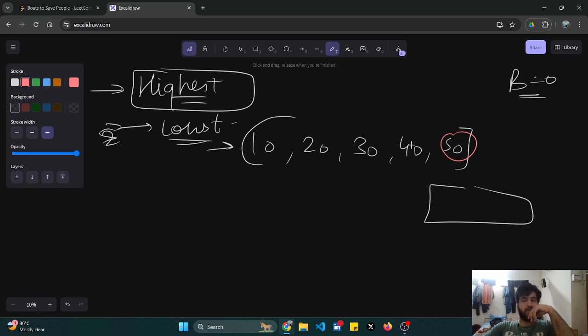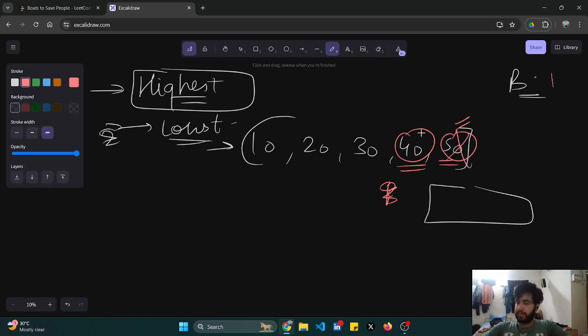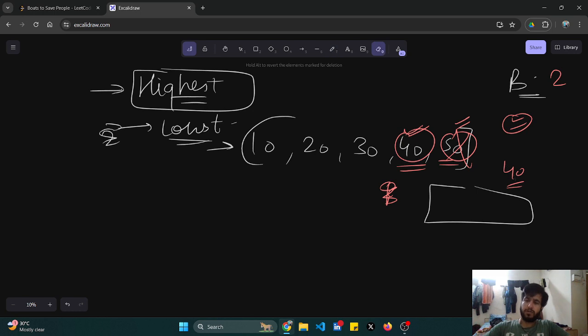Okay, so 50 and 40, the highest ones would be together. Okay, can I put them together? No. So this 50 would be utilizing one boat. Okay, my boat number would increase. I am done with it. This 40, yes, this is a good choice. Like 40 is less than limit, but can I combine this with 30? No. So I will have to send it alone. And my boat number would increase. Okay, my boat number has become 2.